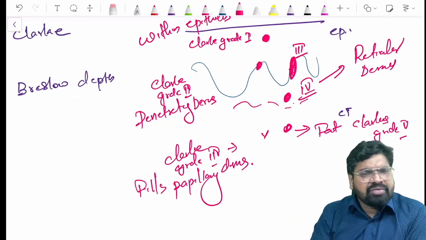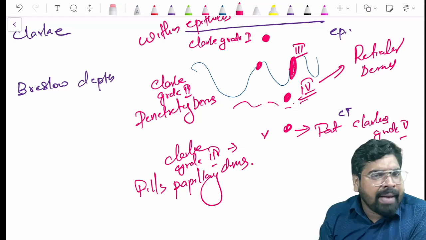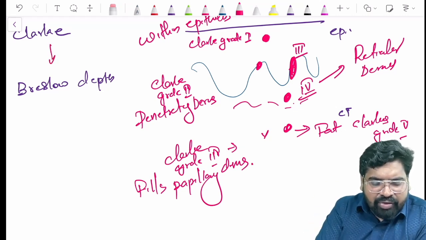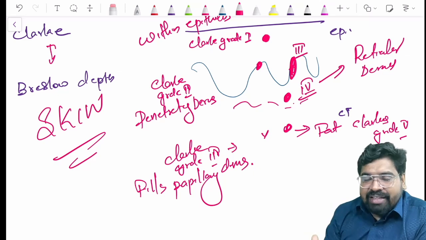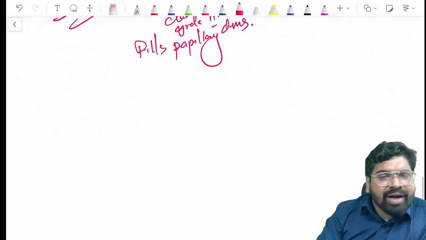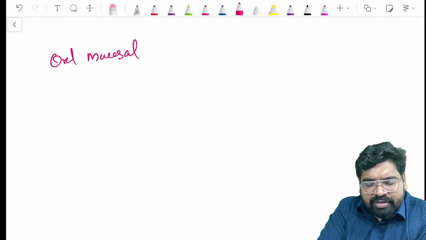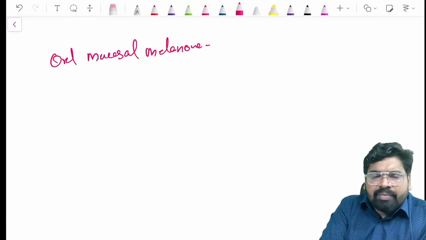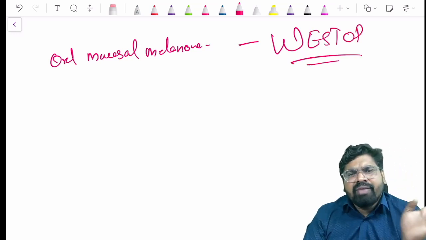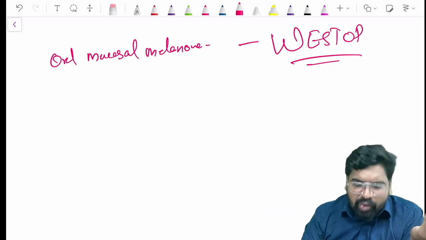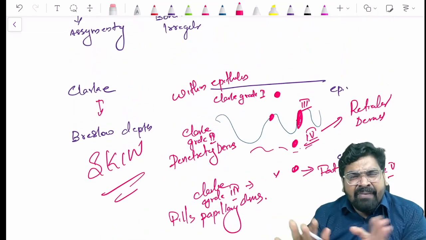This is very easy. Breslow's depth is also based on depth; the only difference is that it is measured in mm. Both of these are for the skin. They can only be used in the dermis, in the skin, and not for oral mucosa. So what is there for oral mucosal melanomas? For oral mucosal melanomas, we have a grading system called the Westop grading system. Just remember that the Westop grading system is used for oral mucosal melanomas, while Clark and Breslow are used only for skin, where there is dermis.